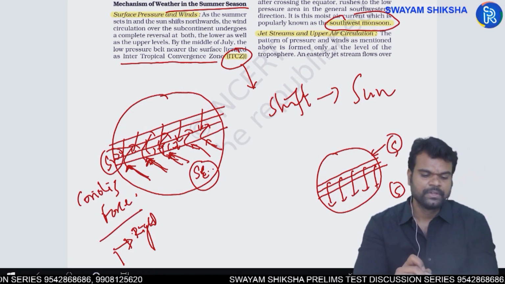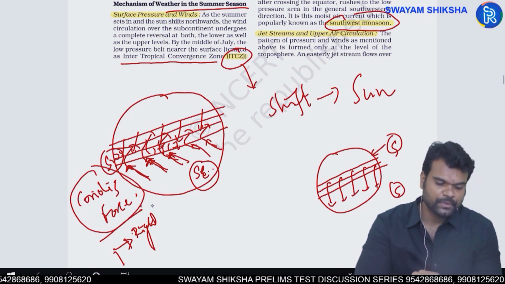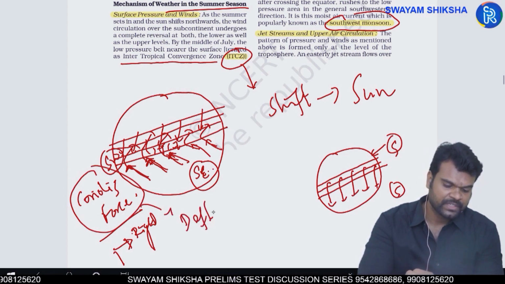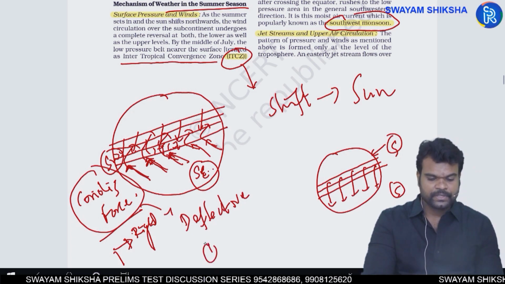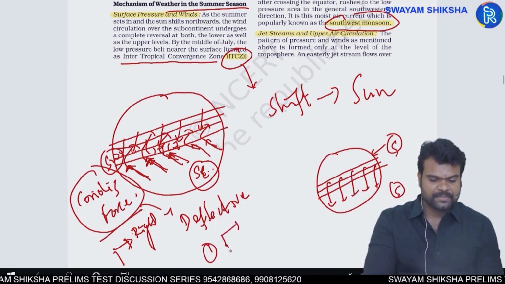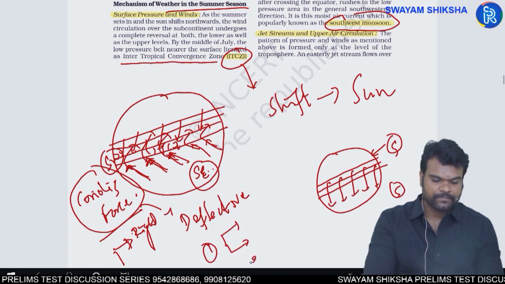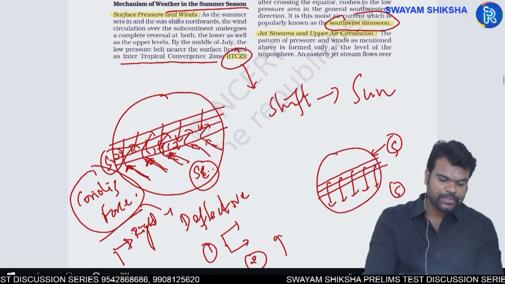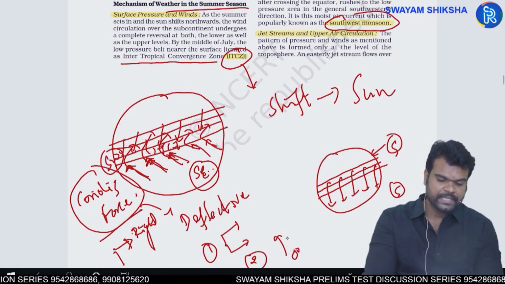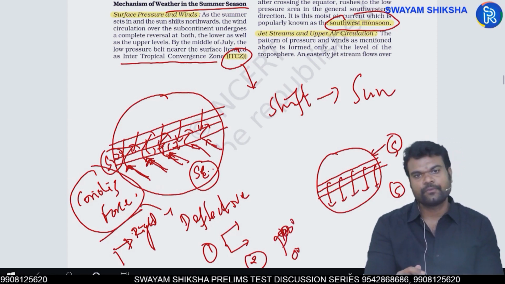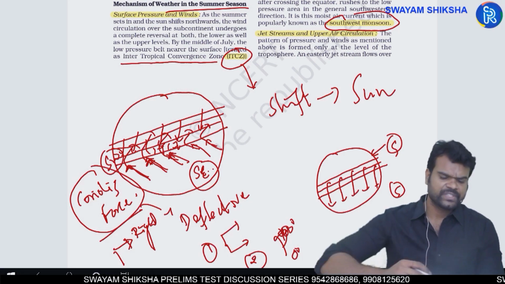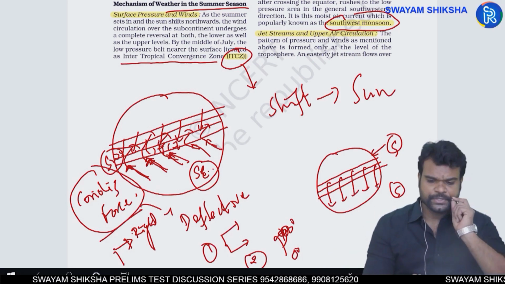So Coriolis force, what is meant by Coriolis force? It's a deflective force created due to the rotation of the earth from west to east. It deflects the winds to the right in the northern hemisphere and to the left in the southern hemisphere. Next, the intensity of Coriolis force increases away from the equator towards the poles. At the poles, the intensity of Coriolis force would be greater. These facts I have already explained to you.